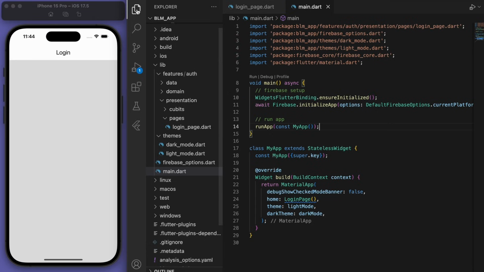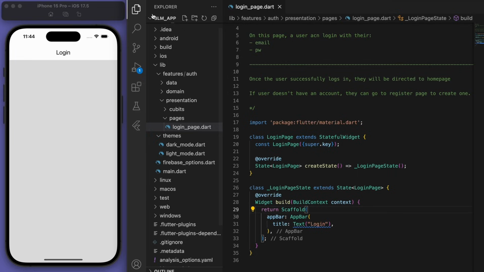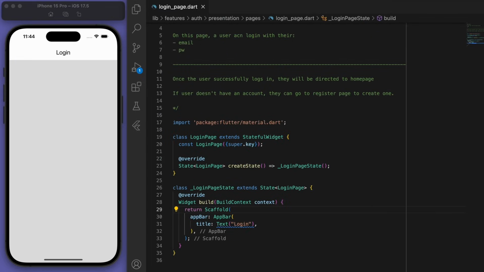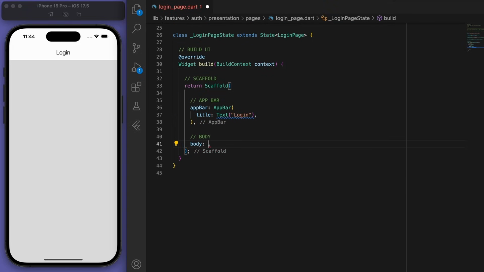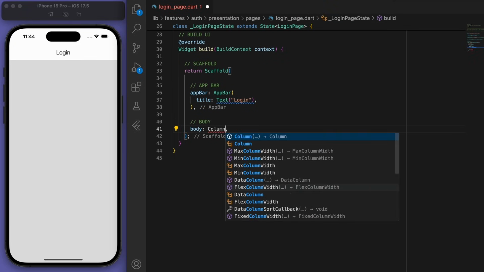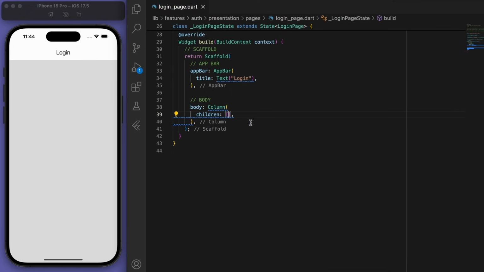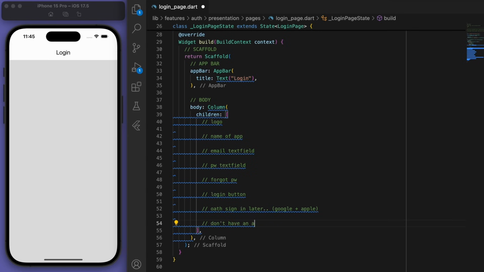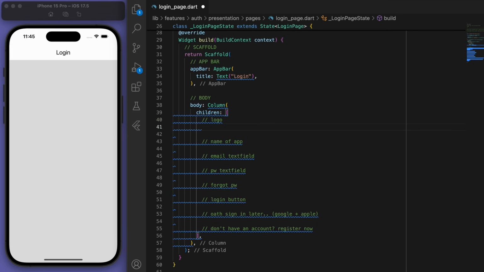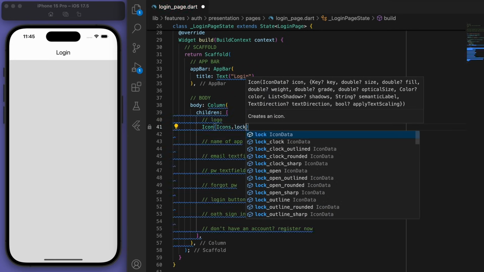So in our login page, let's start building out the UI. And I'm just going to put a bunch of comments just to make it as clear as possible. So we got the scaffold, the app bar, and the body. And in the body, we're going to have a big column for the logo. Let's have the name of the app, the email and password text field, forgot password, login button, and some extra stuff down the bottom. So this is the plan. Let's start filling this out.